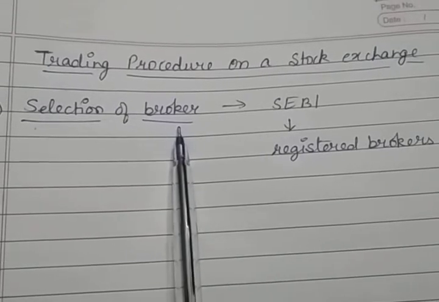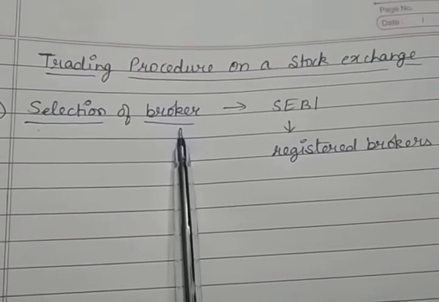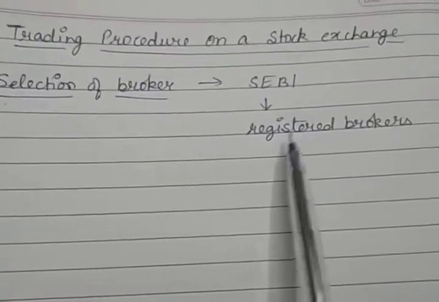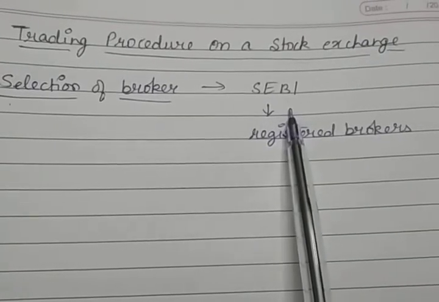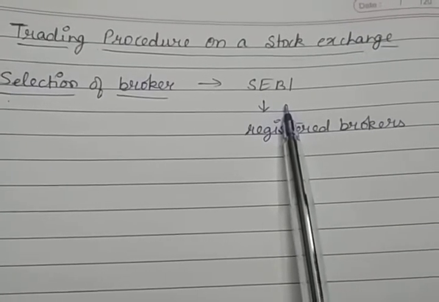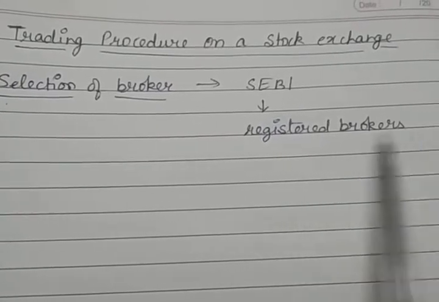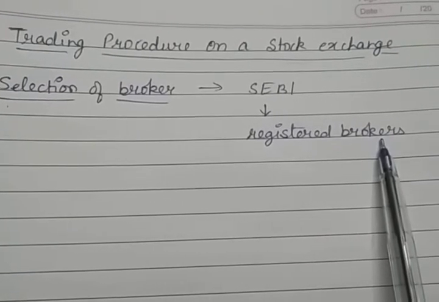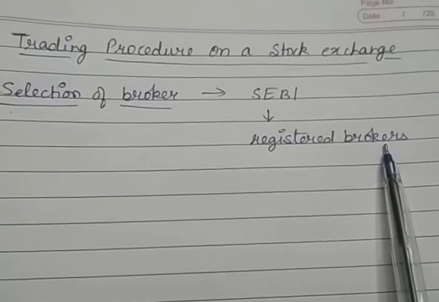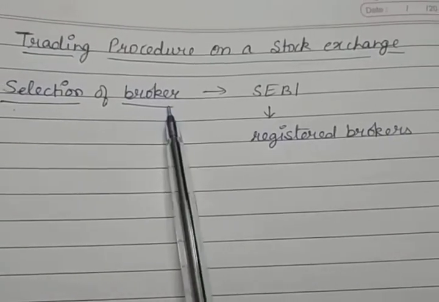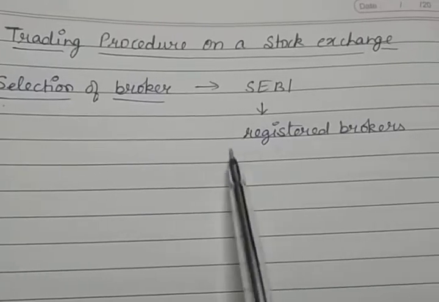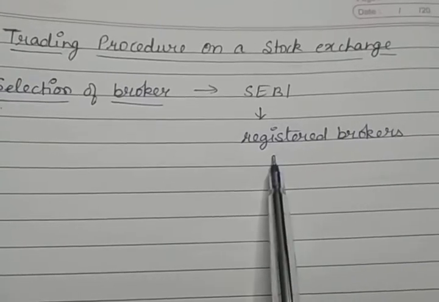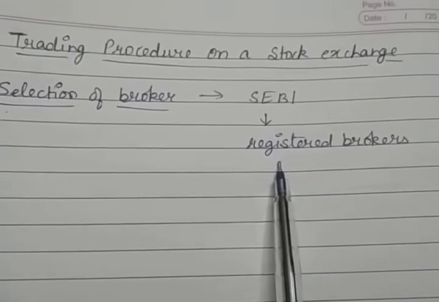Selection of broker, that means the buying and selling of the securities can only be done through SEBI registered brokers, that means the brokers who are registered with the SEBI, with them only we can buy and sell the securities, and these registered brokers are the members of the stock exchange. And the broker can be an individual also, it can be a partnership firm, or it can be a corporate body. So the first step is to select the broker who will buy and sell securities on behalf of the investors.